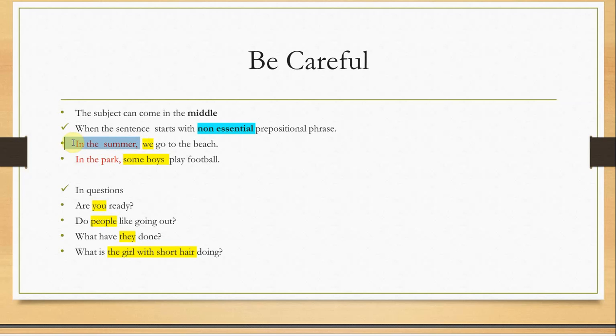This one is a not important, non-essential prepositional phrase. How could we know that it is not important? Delete it. If we delete that phrase, we would have "we go to the beach," which is still an independent clause, a complete sentence. "We" is the subject, "go" the verb, and "to the beach" is another prepositional phrase acting as the complement of the sentence.